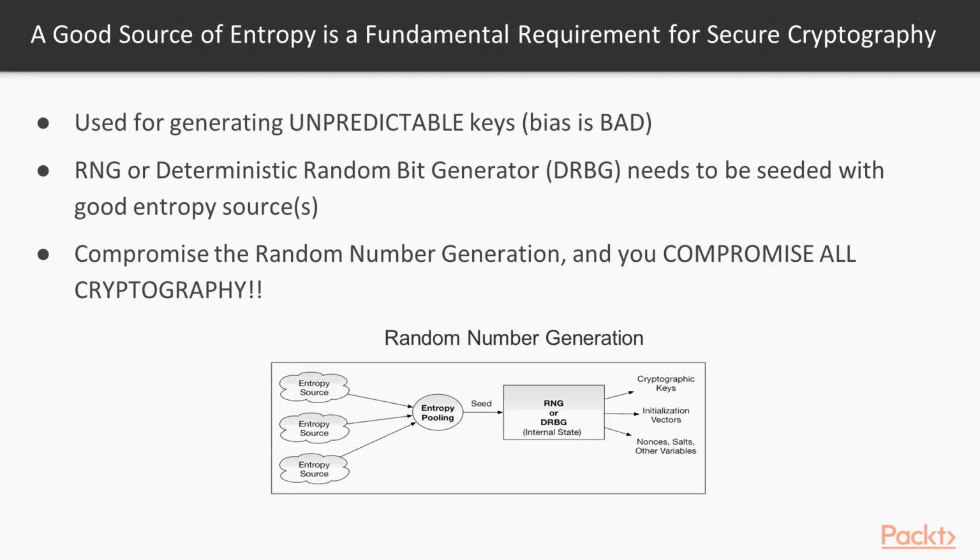We explained the concept of entropy at the beginning of this video. Entropy is a measure of the randomness of the data used by cryptographic primitives. A random number generator is used to create data such as cryptographic keys, initialization vectors, salts, and other variables. The RNG must be seeded with high entropy data. Entropy, for example, might be random mouse movements, or it might be generated by a quantum tool. A bad RNG results in bad cryptographic variables and opens a system up to attack.